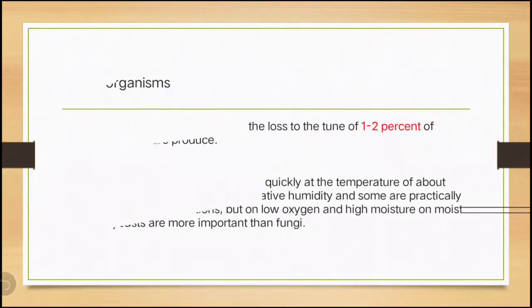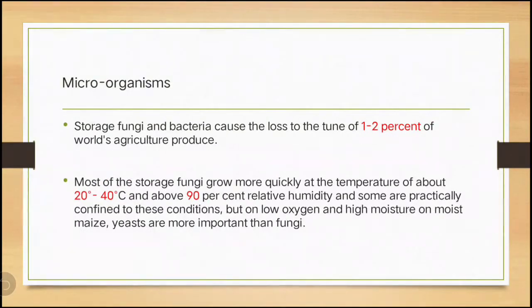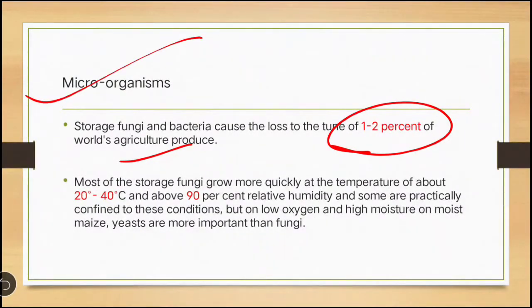Next we will see microorganisms. Microorganisms cause loss of about 1 to 2% worldwide. This thing you have to remember, it may come in the competitive exam. That is, microorganisms cause loss of about 1 to 2% of the world's agriculture produce. Most of the fungi grow more quickly at a temperature of about 20 to 40 degrees Celsius, and RH should be above 90%.